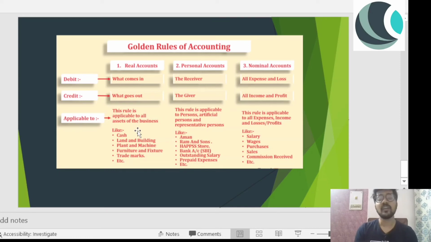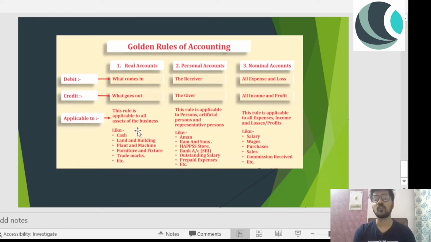Real account rules are applicable on your business assets. While we are talking about the assets of the business, which account do we deal with? Real account, right? The rules applicable in real accounts are applicable to your business assets, like cash, land and machinery, plant and machinery, land and building, furniture and fixtures, trademarks, etc.